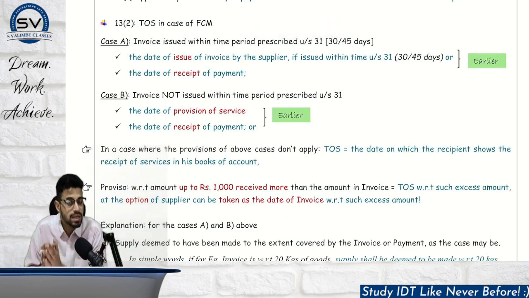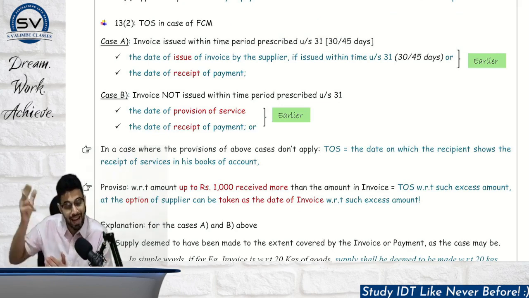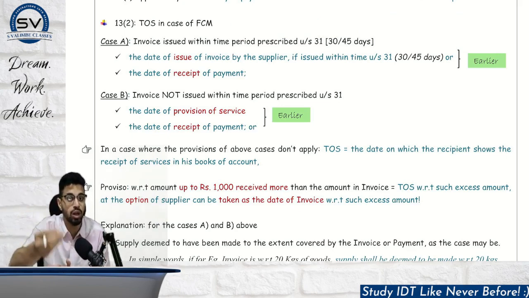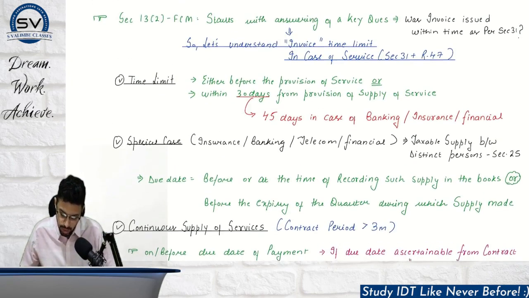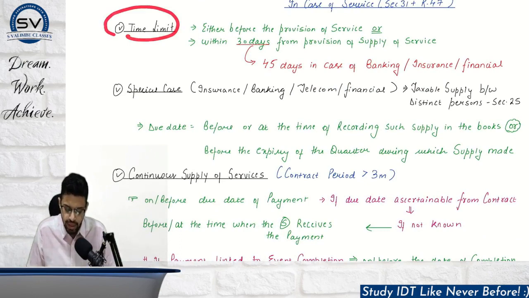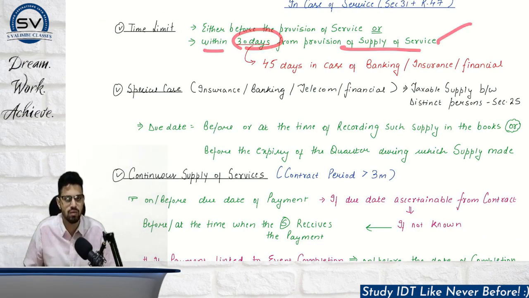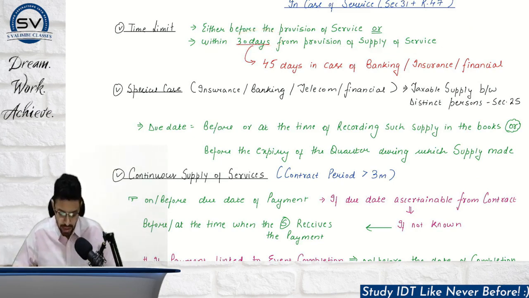Sir, did the supplier issue the invoice within time? Now we have to again link section 31 to understand the time limits within which an invoice in case of supply of service needs to be issued. Please understand that 30 days is the normal time limit. I will just show you quickly. See, with respect to services, the time limit is either to issue before the provision of service or within 30 days from the provision of supply of service. So in services, a 30 days time limit is given.